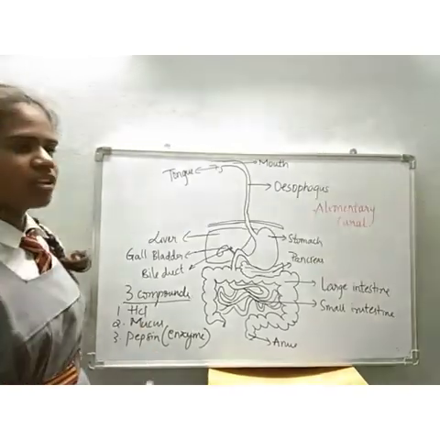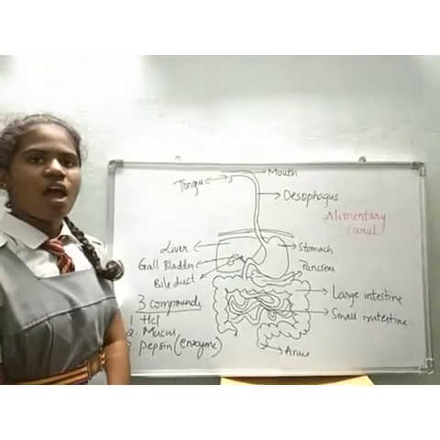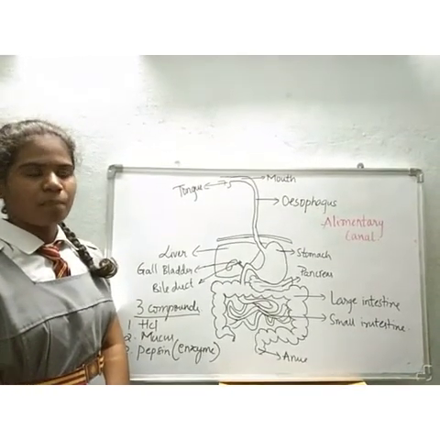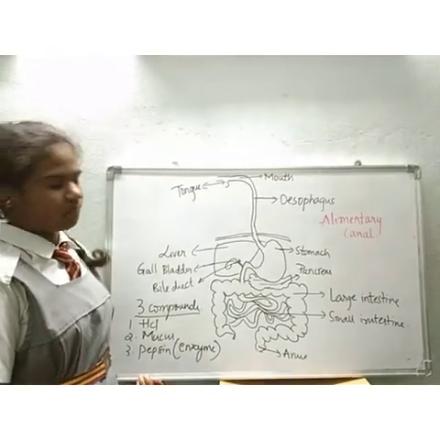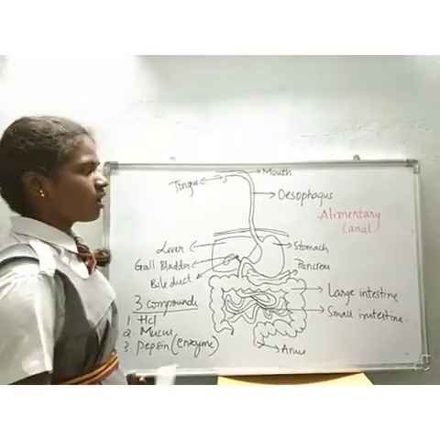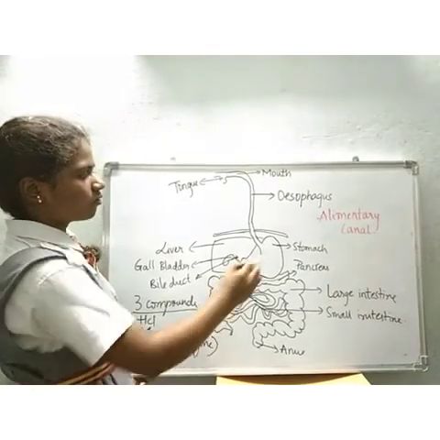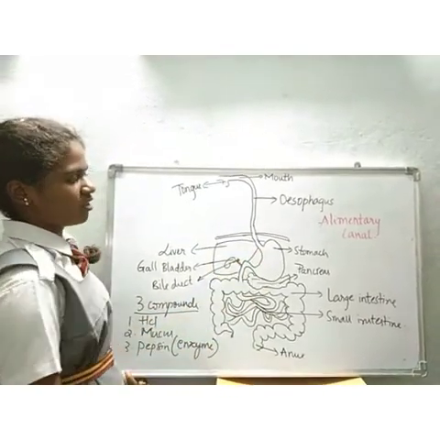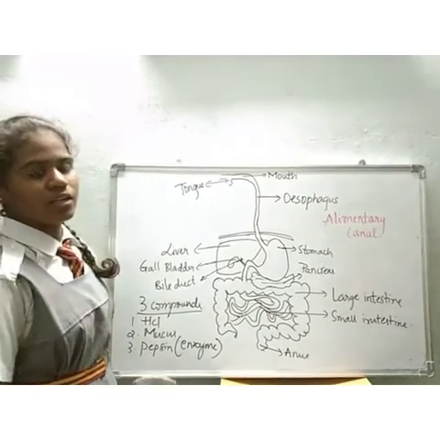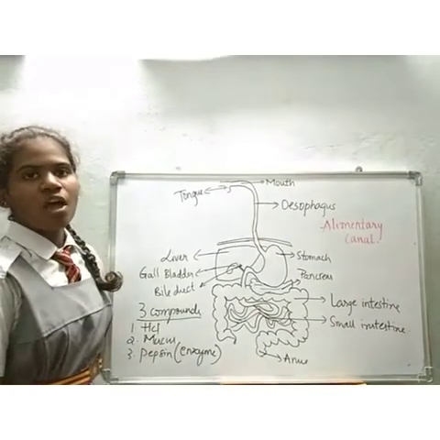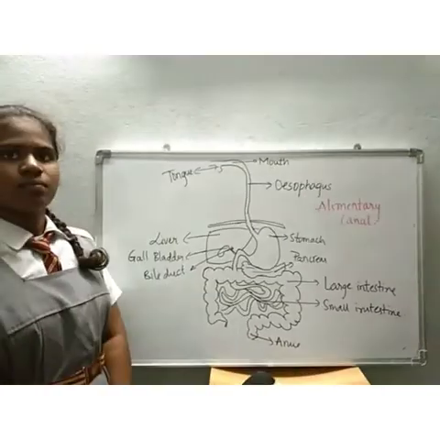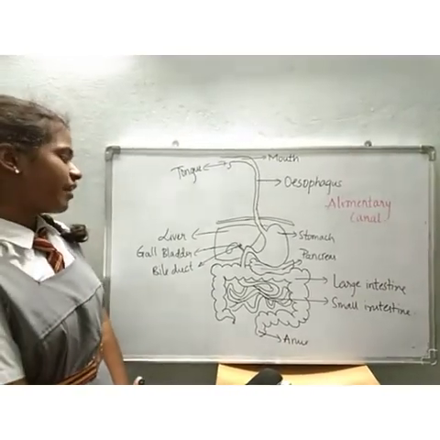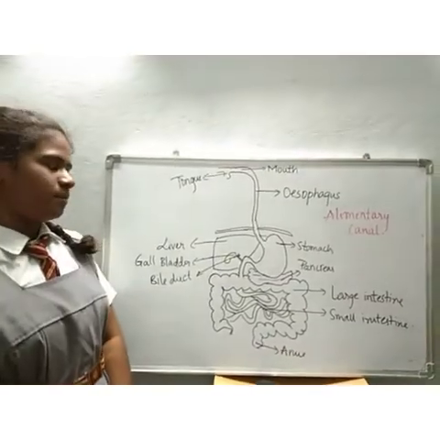HCl kills the bacteria and helps to activate the pepsin. It also makes the food acidic in nature. Then mucus protects the walls of the stomach from HCl. Pepsin is an enzyme which changes the protein food into peptones. Now, next, the digestion in duodenum.